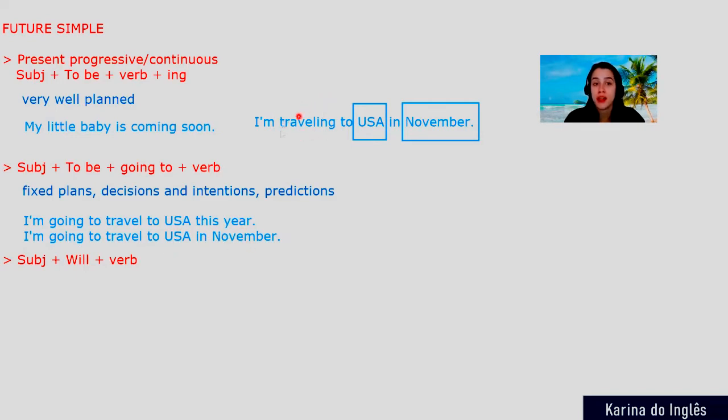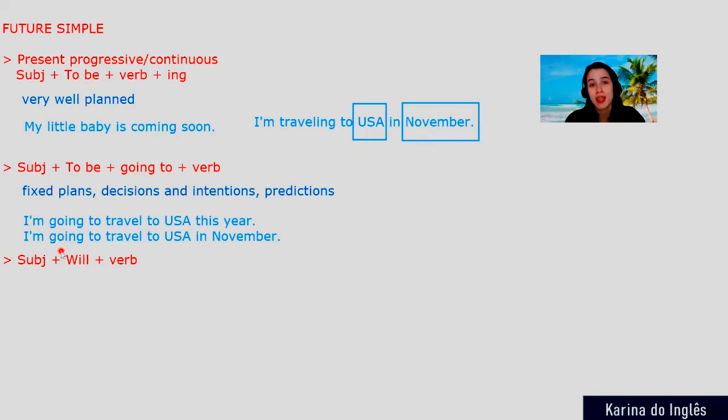But here I use present progressive because probably I've got the tickets already. So I'm more sure about this action when I say this than when I say I'm going to travel to United States in November. When I use I'm going to, I'm sure about it too. But probably I haven't got the tickets yet.